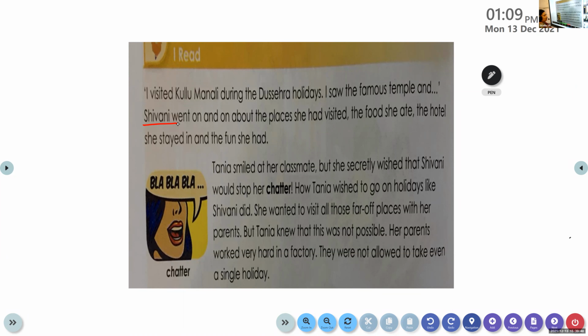From the title of the lesson, we have come to know the name of one girl. What is that name? Just now we discussed it, Abel. The girl's name is? Shivani. Shivani. Okay. There is another girl whose name we have learnt in the title of the lesson.